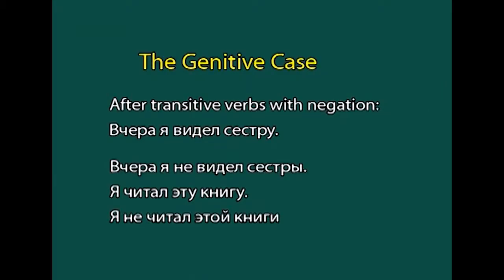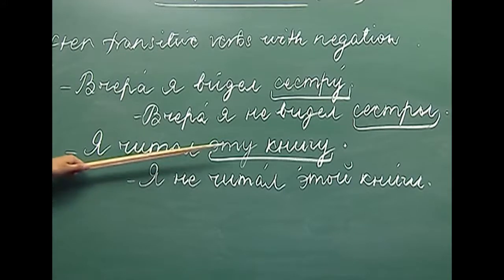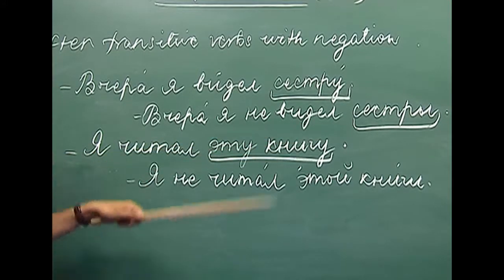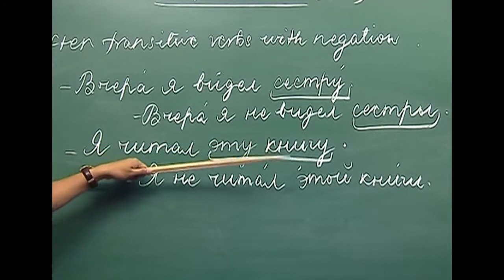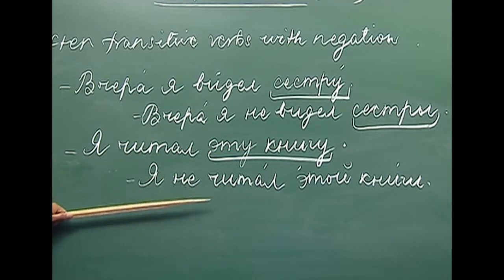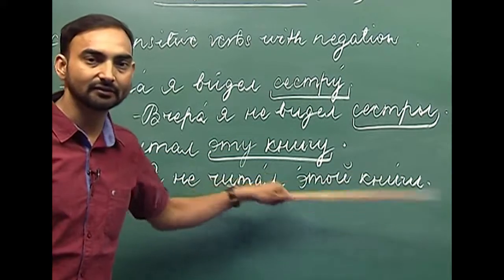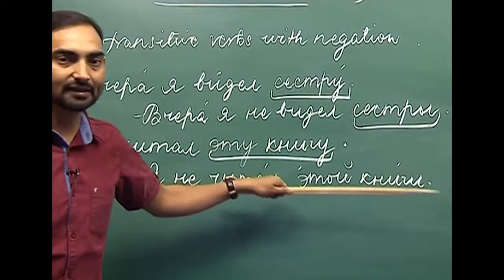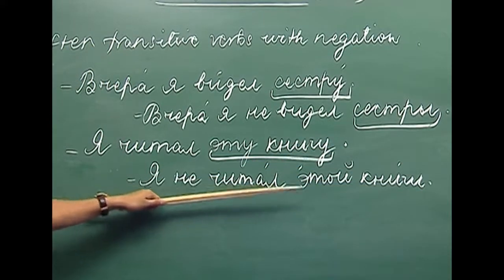The second example: я читал эту книгу, I read this book. This is the affirmative sentence, there is no negation. Я не читал этой книги, I did not read this book.